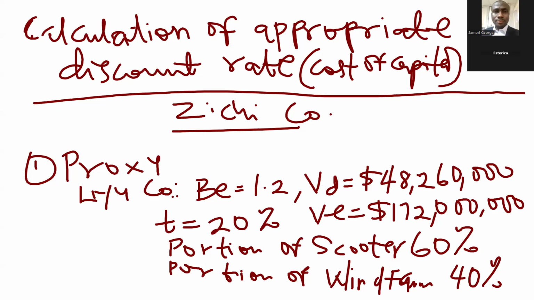Now, if we are going to get a cost of capital for a project financed by equity, like I said, we are using the capital asset pricing model. Why? Because they gave us beta. We have the beta of the proxy, which is 1.2. If they gave us the cost of equity of Liu Co, for example, we would use Miller and Modigliani proposition 2 to estimate that. But since we have beta, that's why we are using the capital asset pricing model.